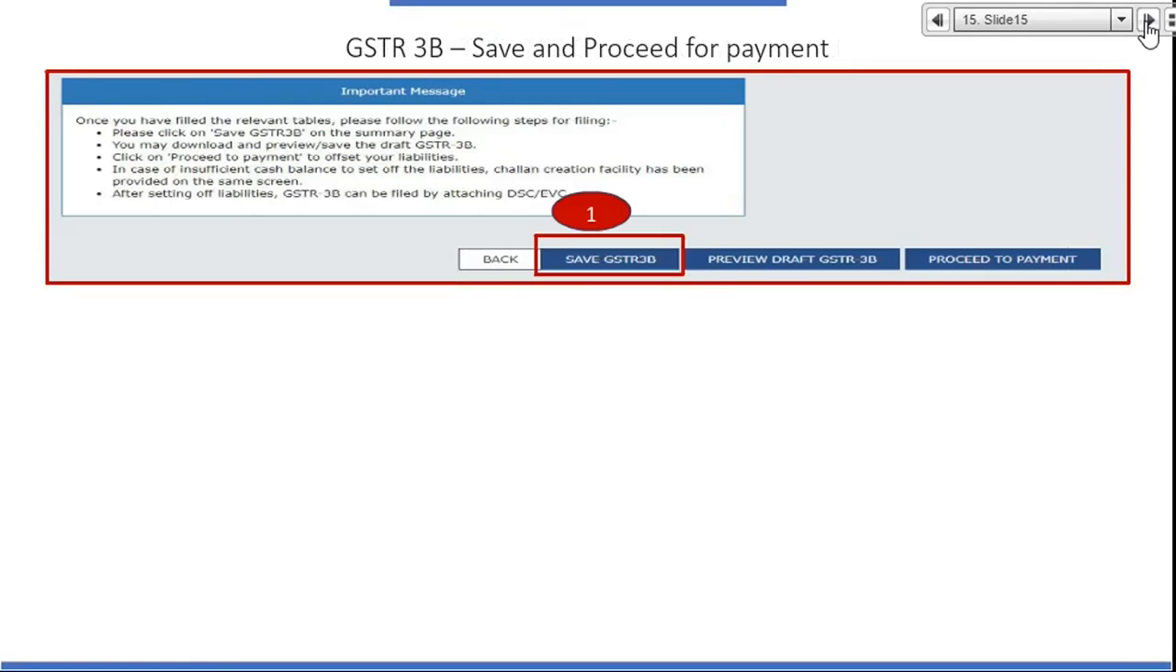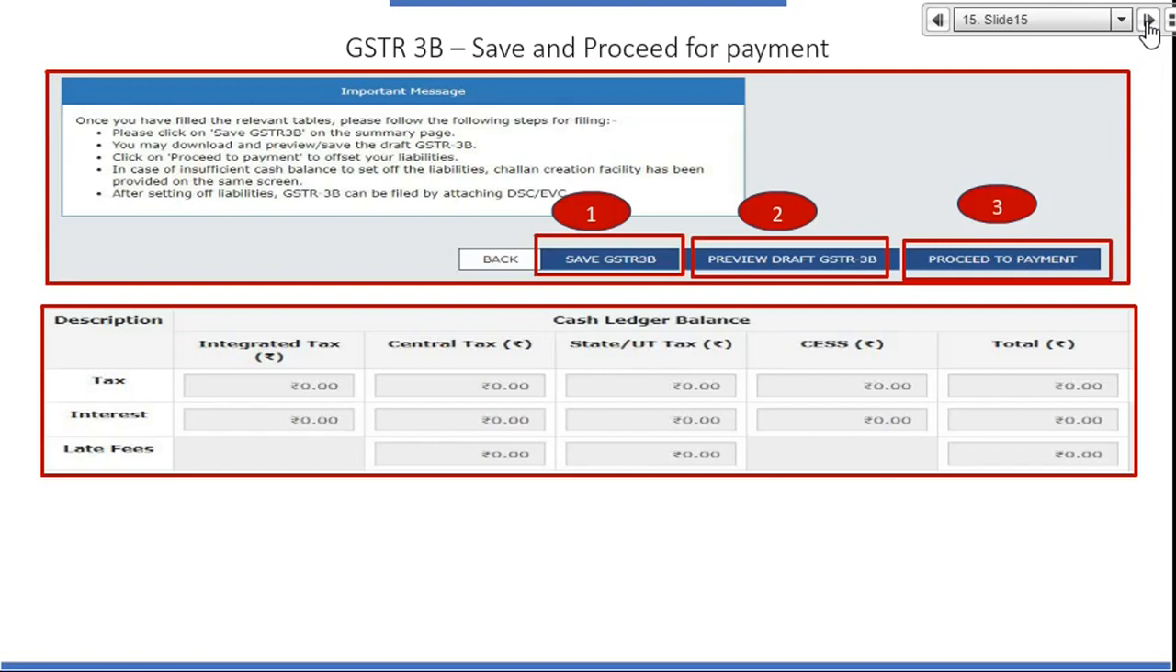Then next will be saving of GSTR 3B. So after you enter anything, click on save GSTR 3B, right? Then take a preview and then proceed for payment. Right? Save, preview, proceed, and then it will show your ledger balance already available.